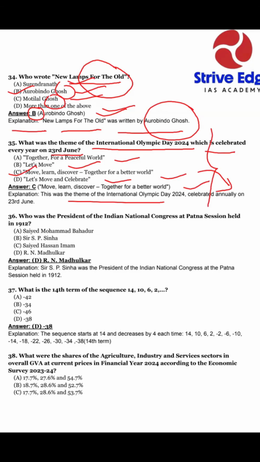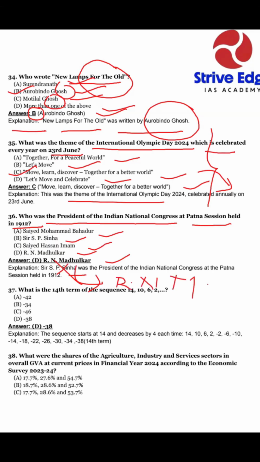Okay. And question number 36, who was the president of the Indian National Congress at the Patna session held in 1912? Option A, Syed Muhammad Bahadur. Option B, Sir S.P. Sinha. Option C, Syed Hassan Imam. Option D, R.N. Madhulkar. So our answer is option D, R.N. Madhulkar.